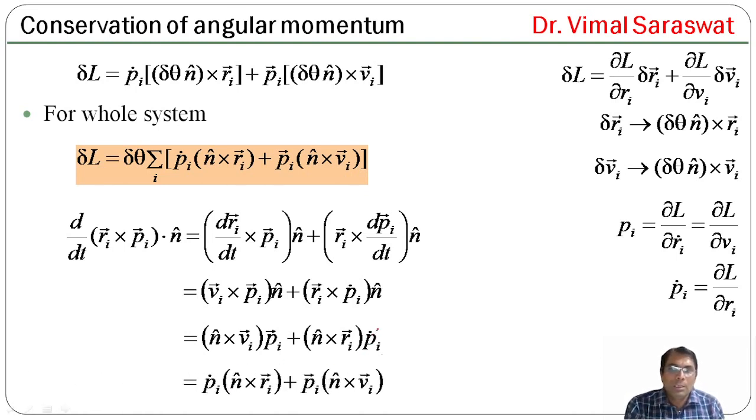Now Pi dot n cap cross Ri plus Pi n cap cross Vi can be transferred here, so this quantity will be this one.